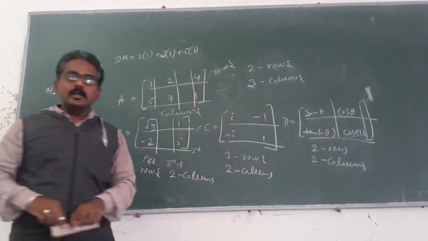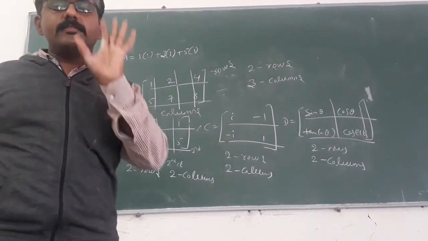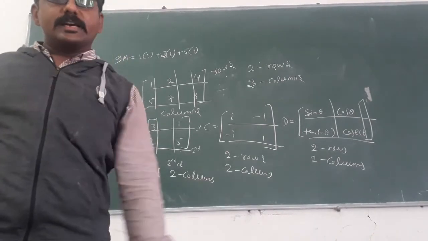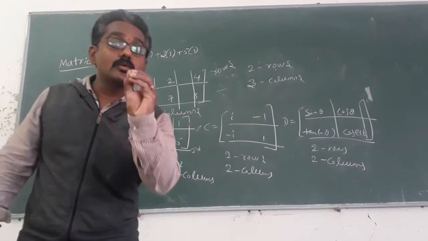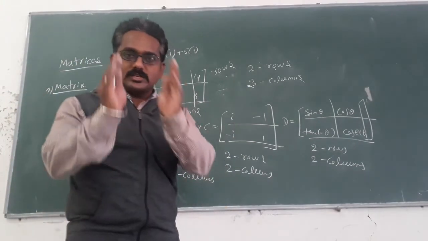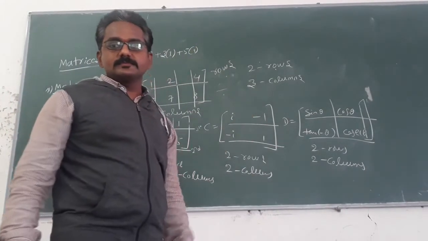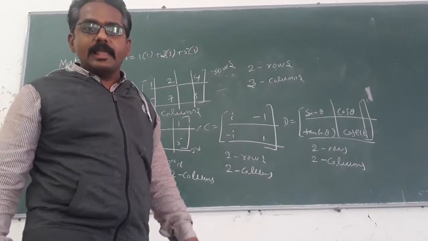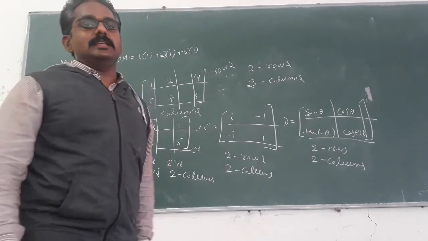Got the point? A horizontal line of elements is said to constitute the rows of the matrix. Keep in mind, rows of the matrix, and vertical lines of the elements constitute columns of the matrix.